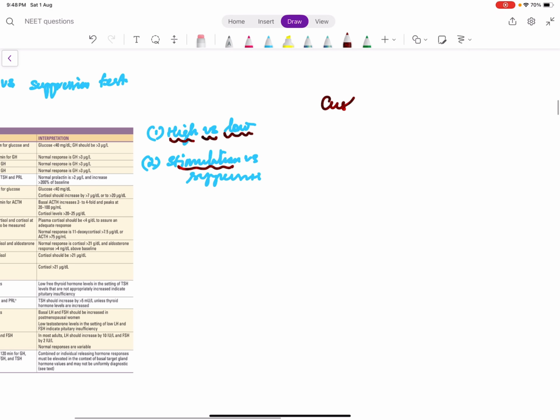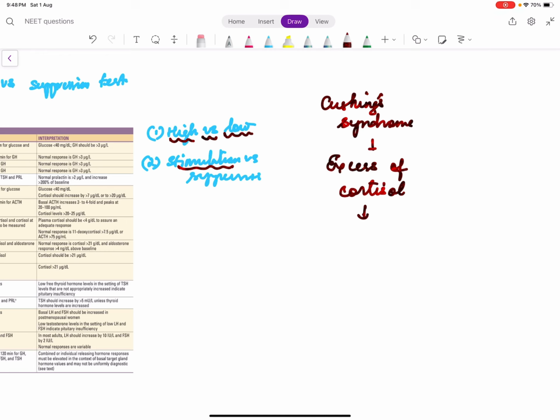So, what is Cushing's? Cushing syndrome is excess of cortisol. So when do you say cortisol is excess? One, when its random level is high, or its level is high when it is actually expected to be low at a particular time. I told you the trough or lowest level of cortisol is seen at midnight.